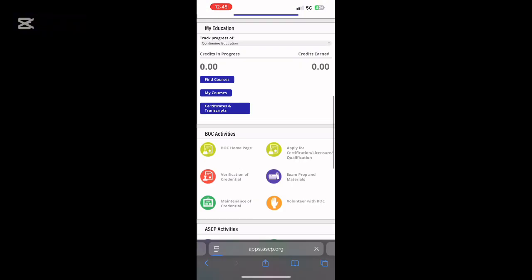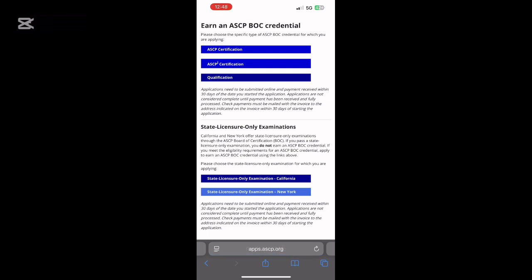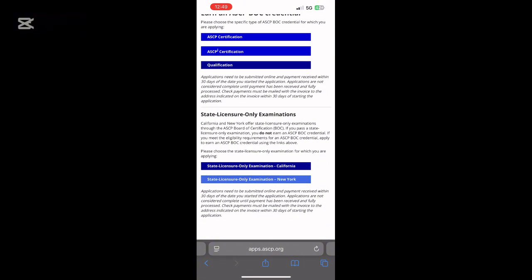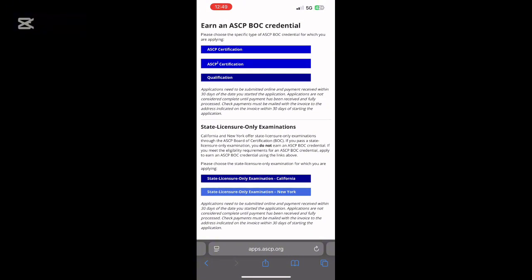I'm going to scroll down and click on apply for certification or licensure, and it will bring us to this page. You have the ASCP certificate, the ASCPi certification, and then qualification. Now if you can pause this video and take a good look at this page, you would see that you can actually write a state exam for California and New York without necessarily needing to write the ASCP exam. But writing these state licensure exams doesn't mean that you would have ASCP certificates. These are just licensure exams for those particular states.